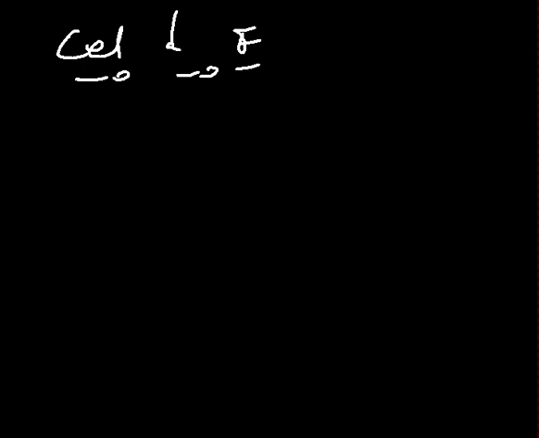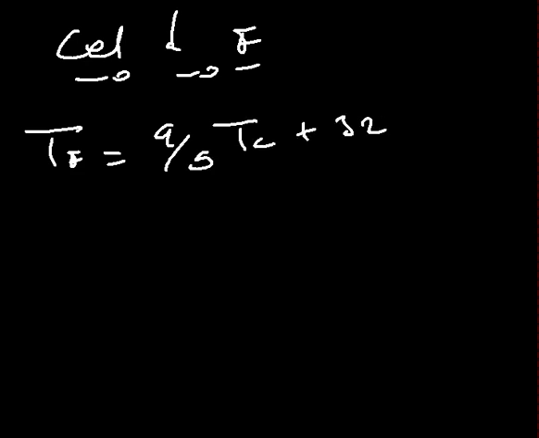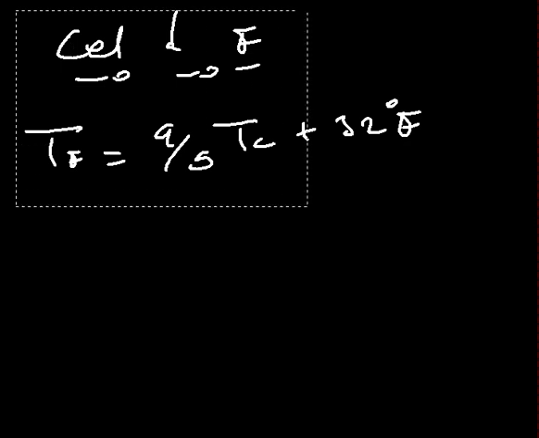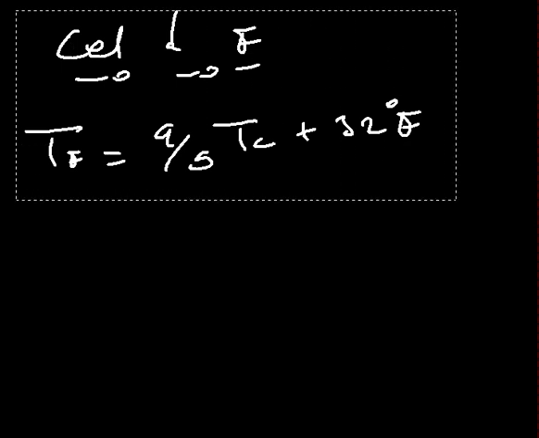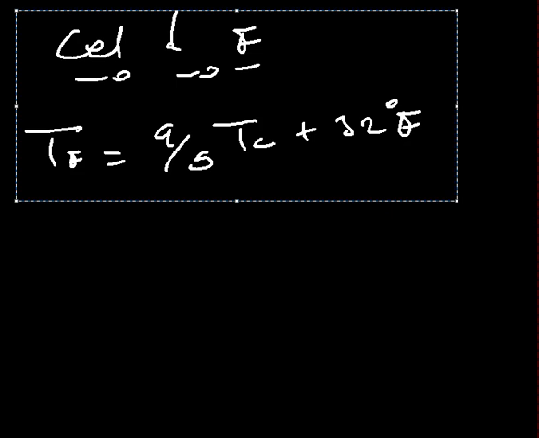According to the principle behind, you should understand that the temperature in Fahrenheit is given as 9/5 times the temperature in degrees Celsius plus 32 degrees Fahrenheit. That's the formula that is being used. But actually there's no direct relationship between the Kelvin as well as the Fahrenheit.